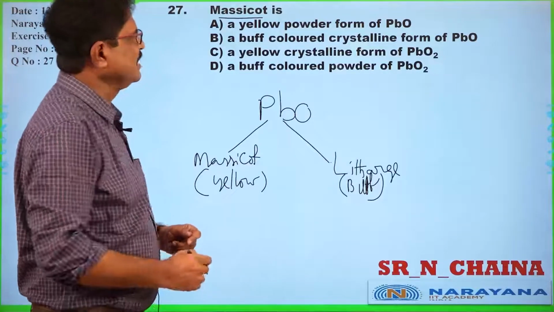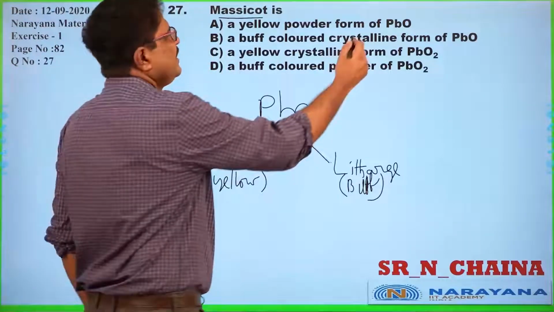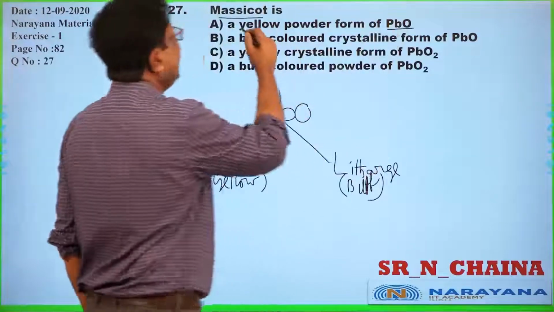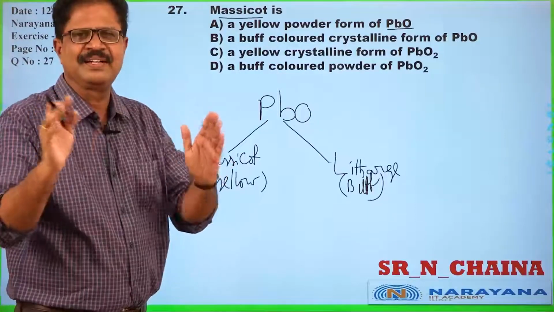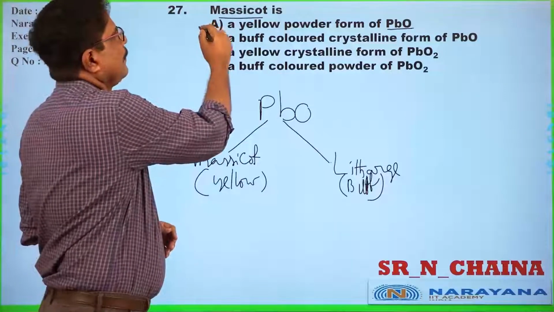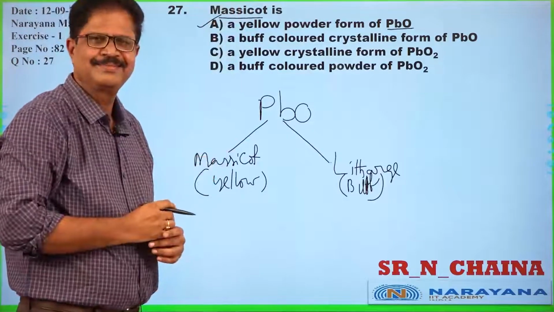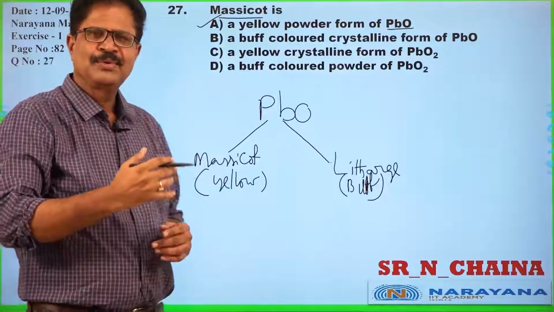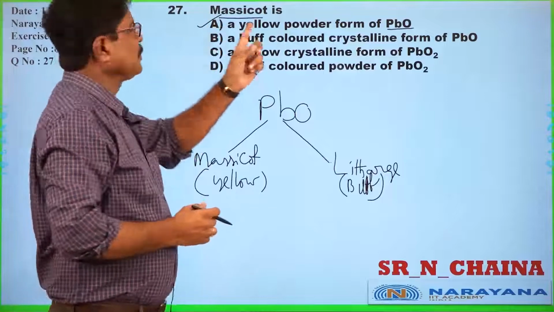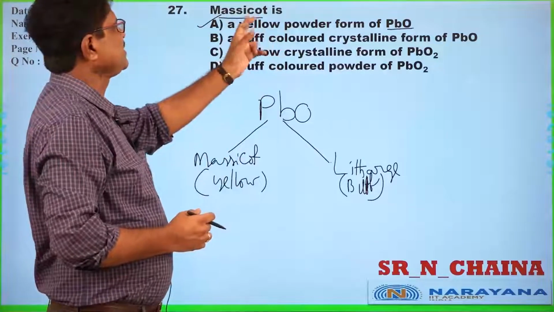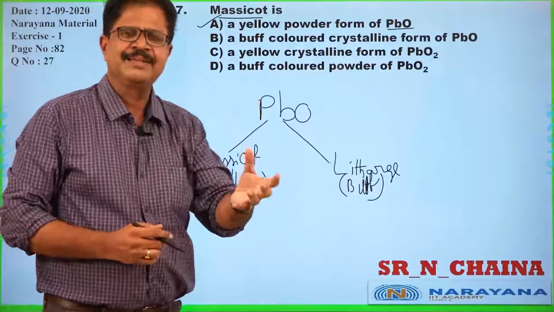So Massicot is definitely lead monoxide having yellow color, one of the minerals of lead. Fine. So for this question, Massicot, option A will be the answer.